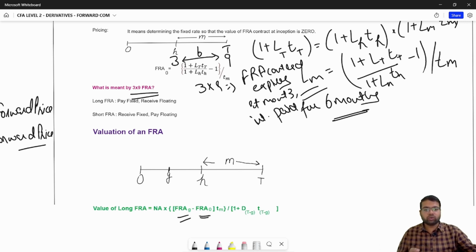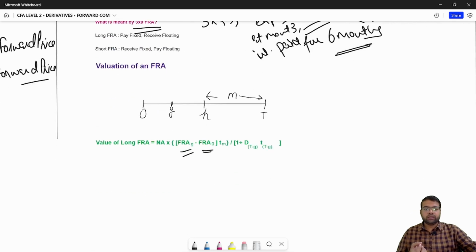So how to calculate that value? You can calculate the value as the difference between the interest rate that you will be paying and the interest rate that you determine at point G. The difference between these two rates times the time for which the interest will be paid, times the notional amount, discounted, since this difference will be paid for a period of T at expiration.